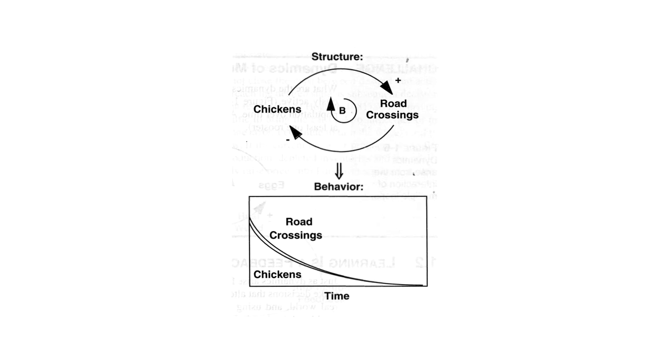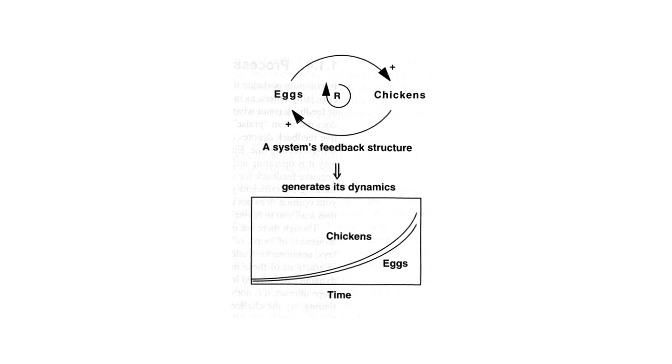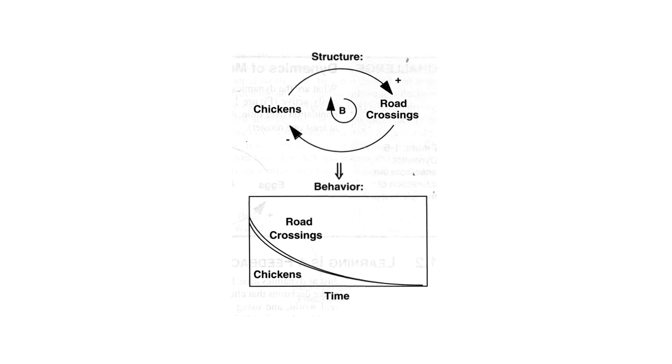And again, our good friend John Sturman has gotten more economical with his words, but the behavior of this structure, this system, chickens and roads, has the following characteristic. And whether they would actually go to zero, and the same comment about axes labeling and all that sort of thing.